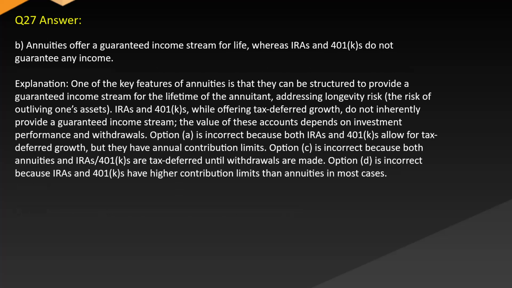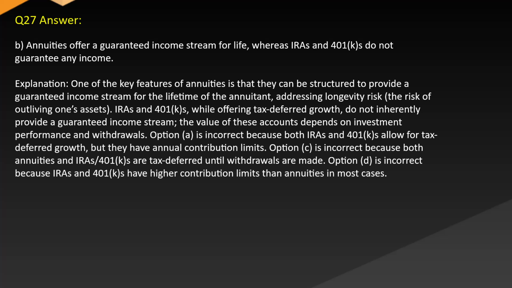Answer B. Annuities offer a guaranteed income stream for life, whereas IRAs and 401(k)s do not guarantee any income. Explanation. One of the key features of annuities is that they can be structured to provide a guaranteed income stream for the lifetime of the annuitant, addressing longevity risk, the risk of outliving one's assets. IRAs and 401(k)s, while offering tax-deferred growth, do not inherently provide a guaranteed income stream. The value of these accounts depends on investment performance and withdrawals.